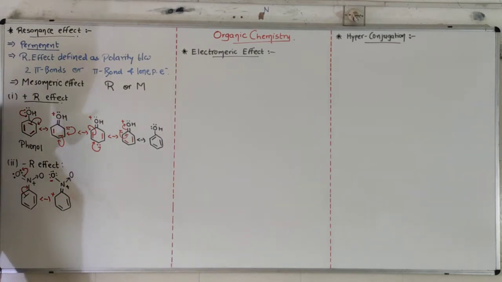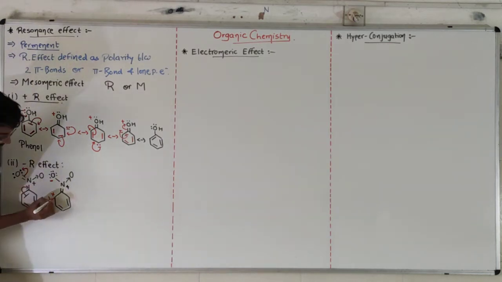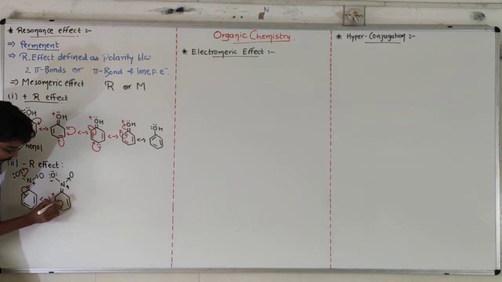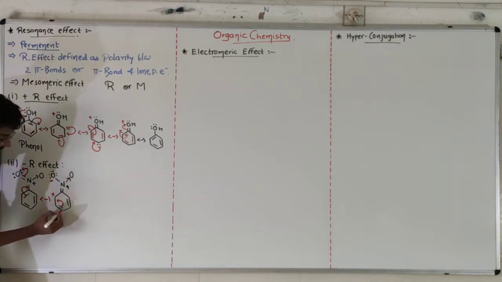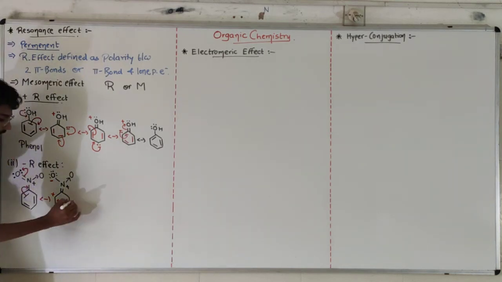Now because of this plus charge, this carbon will seek electrons from this pi bond. So this pi bond will donate its electrons onto this, and this carbon becomes plus.